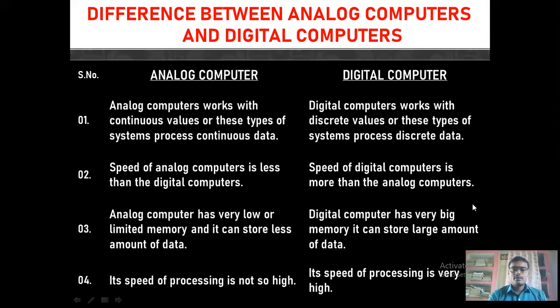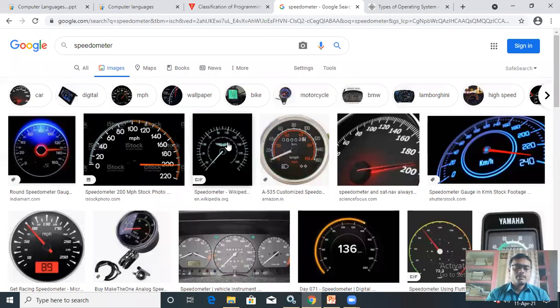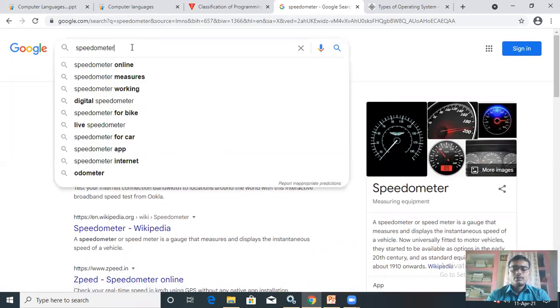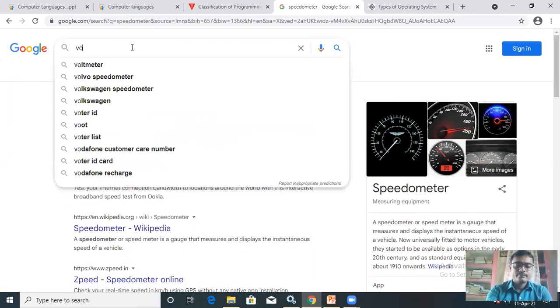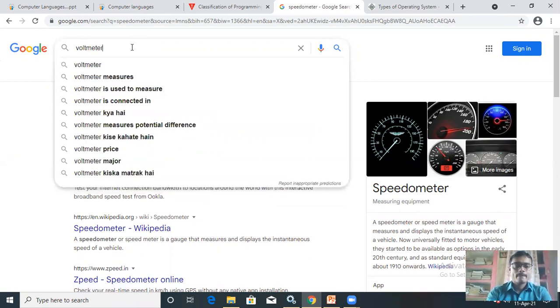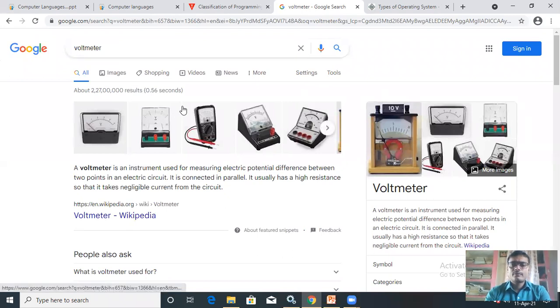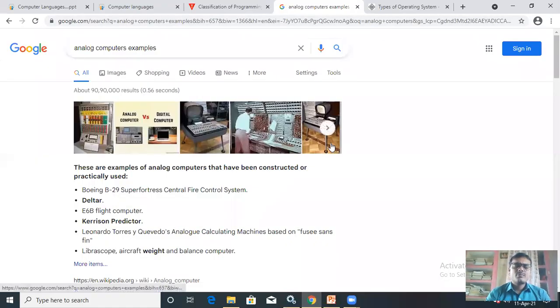You have also seen the pictures of analog and digital computers. Once again, I will show you. This speedometer is an example of an analog computer. The voltmeter is also an example of analog computers, which is used to measure voltage.